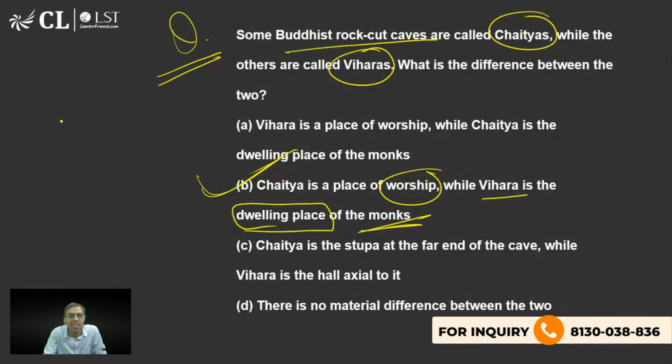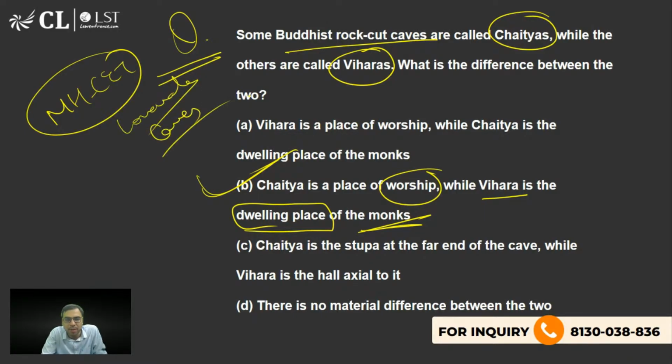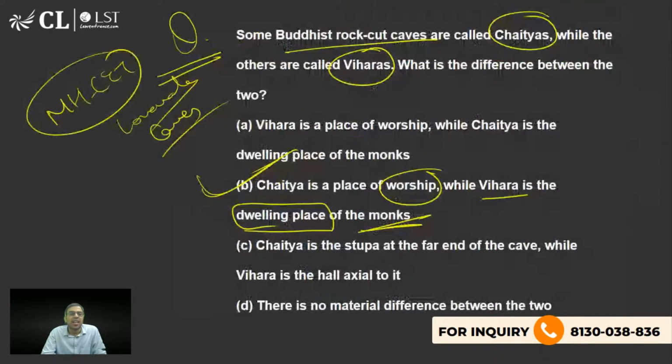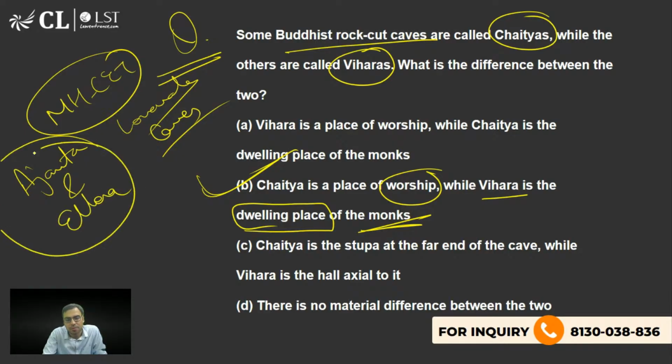So ये MH CET का एग्जाम है. So MH CET में ये सब पूछते हैं. मतलब महाराष्ट्र में you will find a lot of Karle caves and different caves are there. लोनावाला caves अगर आप search करोगे वहाँ पे बहुत सारे caves हैं. लोनावाला near Mumbai. So these types of things you will find. ठीक है? एक दो चीज और बताना चाहिए. अजंता and Ellora caves पढ़ के जाइएगा, because this is very very important for the Maharashtra MH CET examination, because both you will find in the state of Maharashtra.